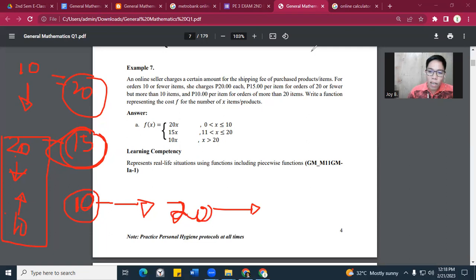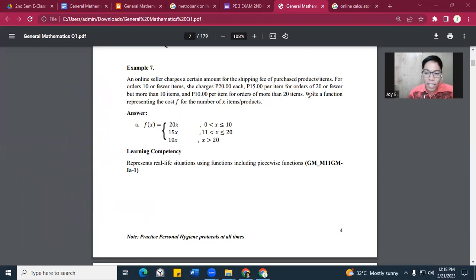Okay? Now, ang problem dito is write a function representing the cost for the number of items or products. So again, write a function representing the cost for the number of items or products. Okay, so we can say the function of x, the function of the products or items, is equal to 20x, 15x, 10x. Bakit?